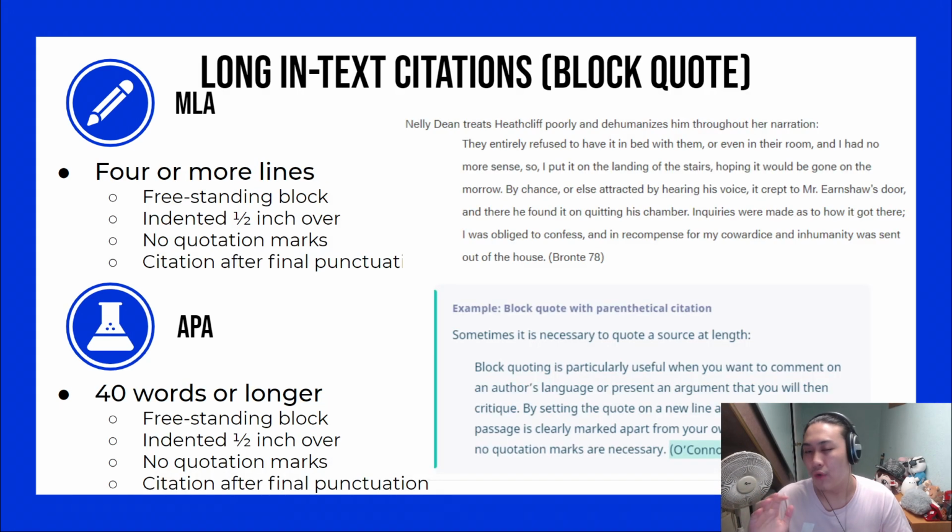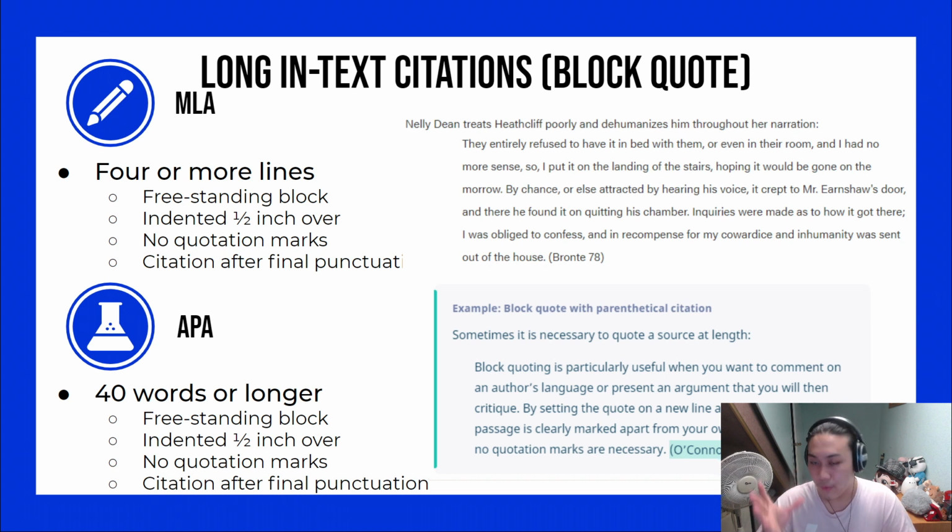We will now be discussing long in-text citations. These will also be known as block quotations. So for long in-text citations, both MLA and APA follow the same format. All the block quotes would be freestanding blocks. They'll be indented by half an inch. There'll be no quotation marks at all, and the citation will come after the final punctuation.